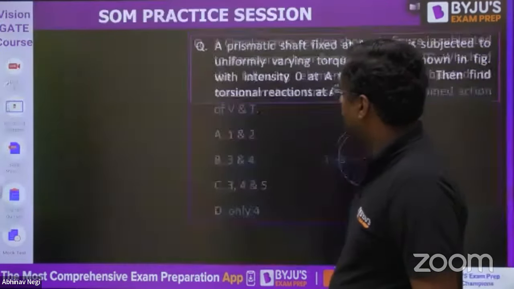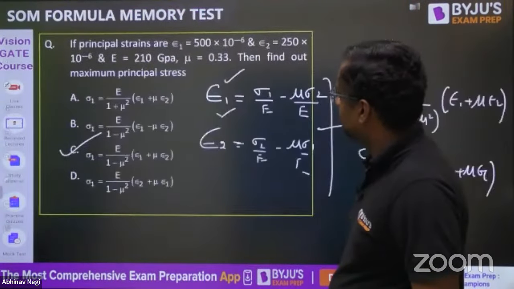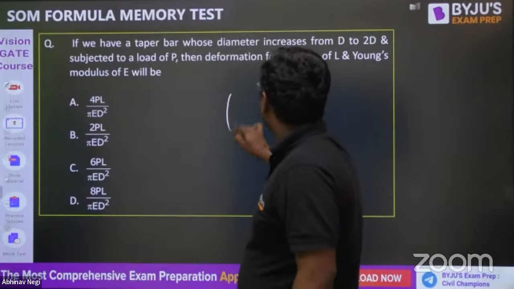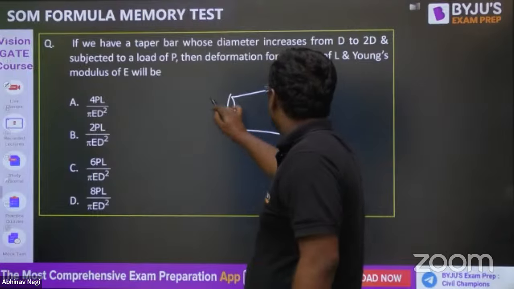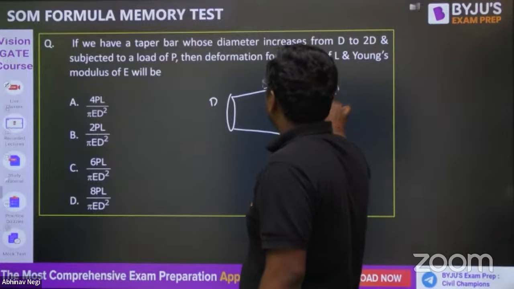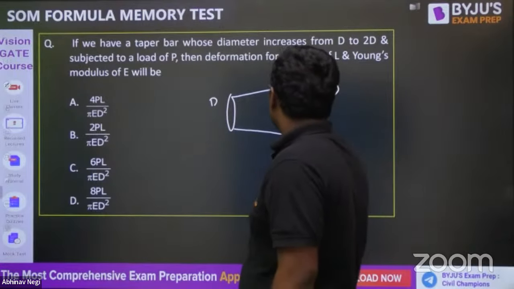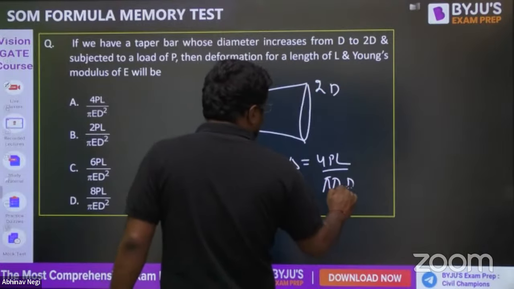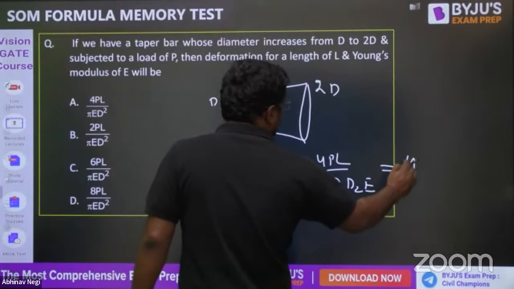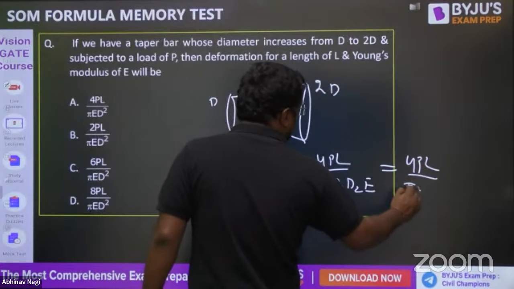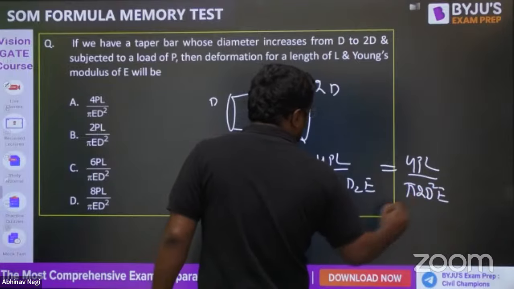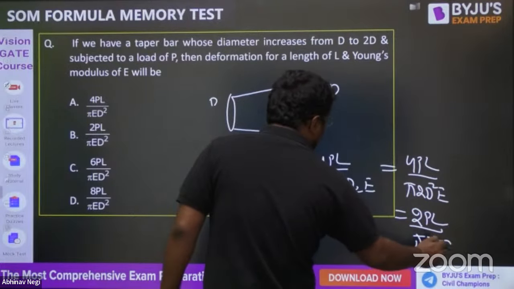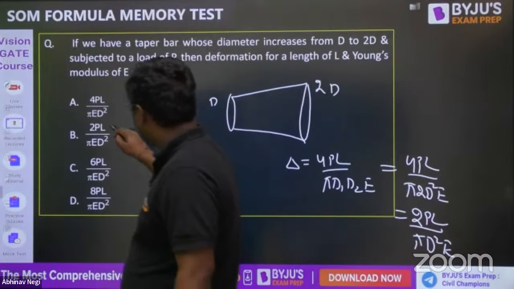Okay, this is the last question by me. Then Dheeraj sir will be coming, then again I will be coming. Diameter changes from D to 2D. So delta is 4PL by pi D1 D2 E. So 4PL by pi into 2D square into E is equal to 2PL by pi D square E.